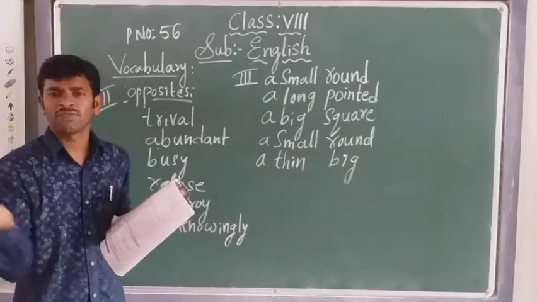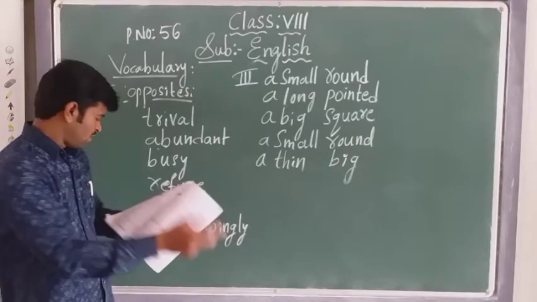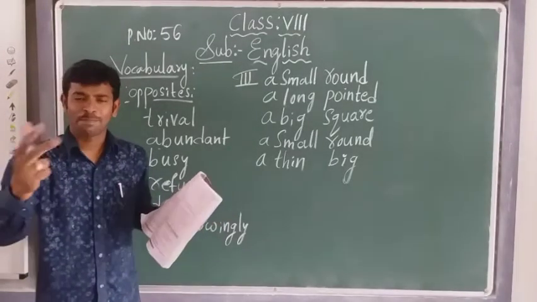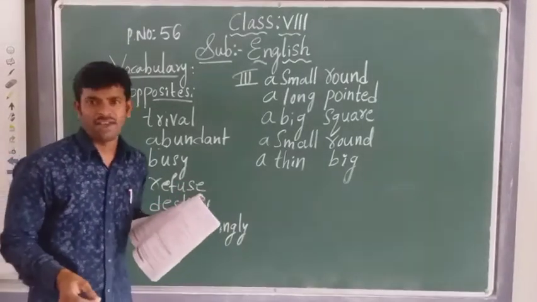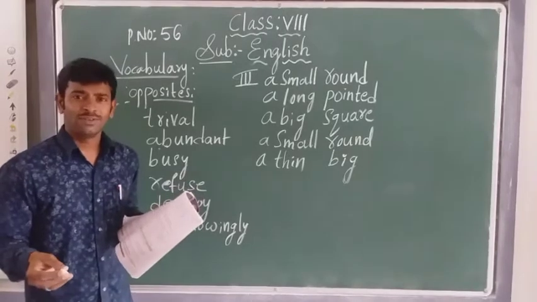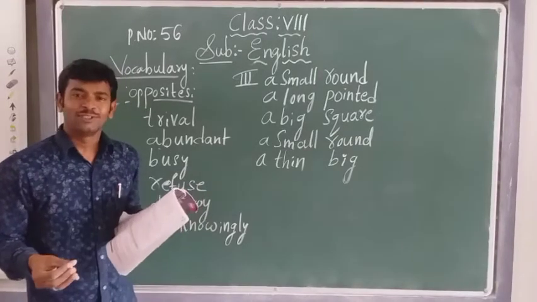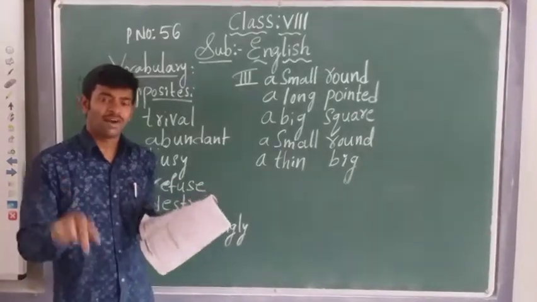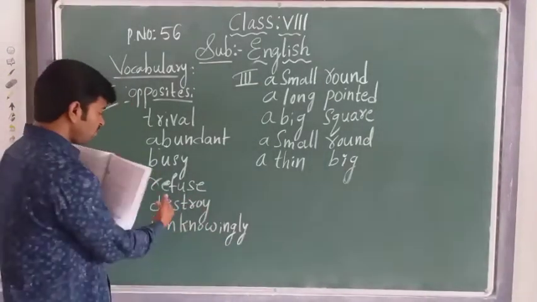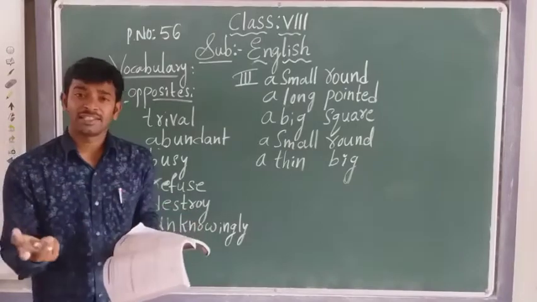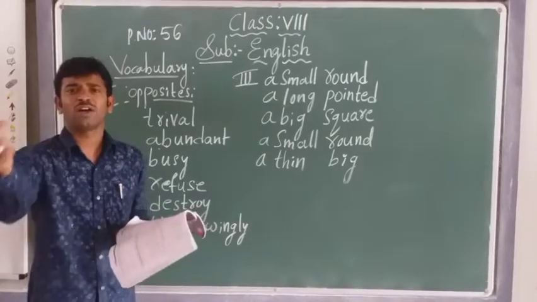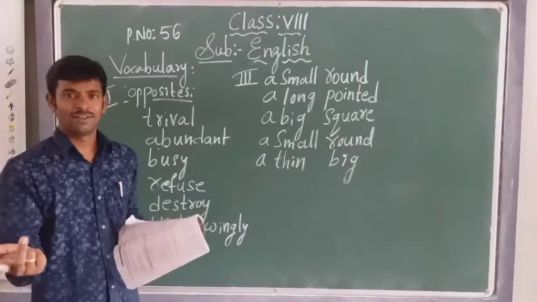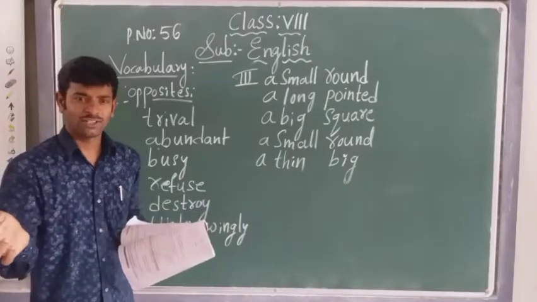What is the opposite of making, forming? Destroying. Your brother has prepared a model for the science fair. What will you do? You go and do something to that model. You are going and just destroying the model. The opposite of create: your brother has created the model and you are destroying. Create, destroy. Making, destroying. Forming, destroying. Got it, children?